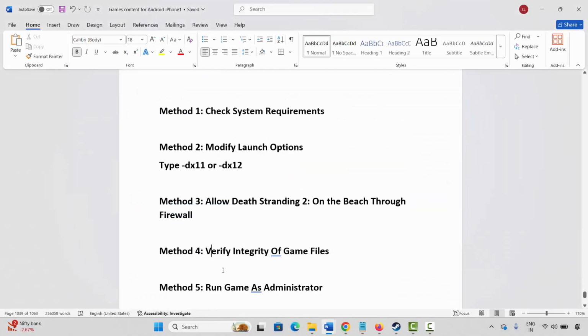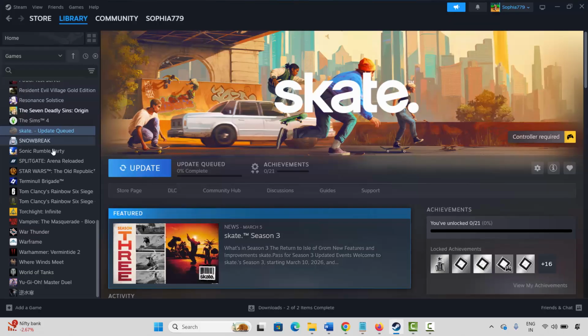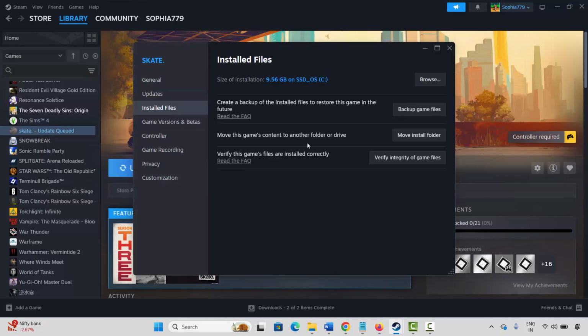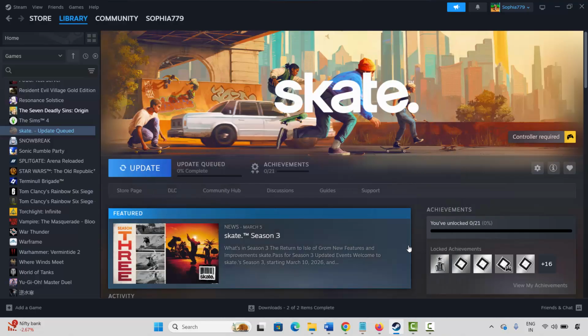If not, next is to verify integrity of game files. So for that, go to Steam, under library section select your game, right click on it, click on properties, click on install files and then click on verify integrity of game files. This may take some time, so wait for it, and after verifying the game files, try to launch the game and check.